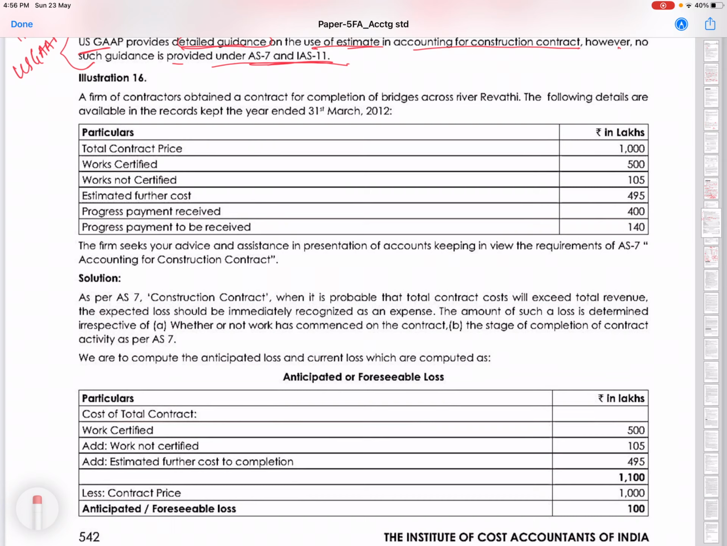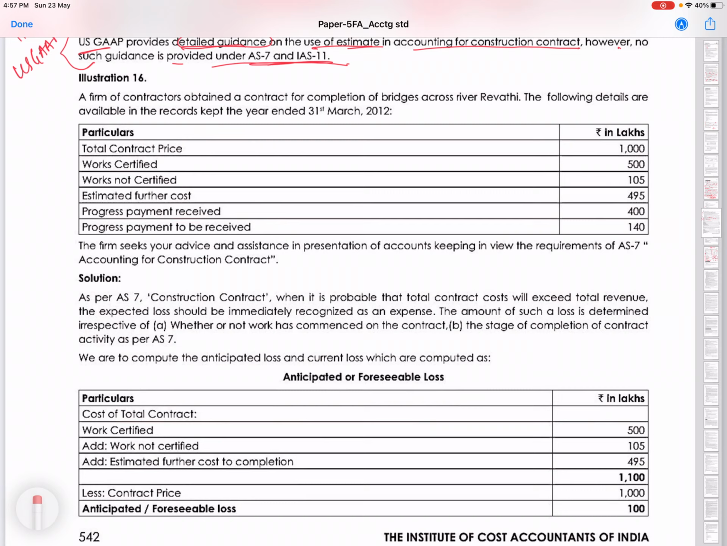So particulars are given: total contract price, work certified, works not certified, estimated further cost, progress payment received, progress payment to be received. The firm seeks your advice and assistance in presentation of accounts keeping in view the requirements of AS 7, accounting for construction contracts.